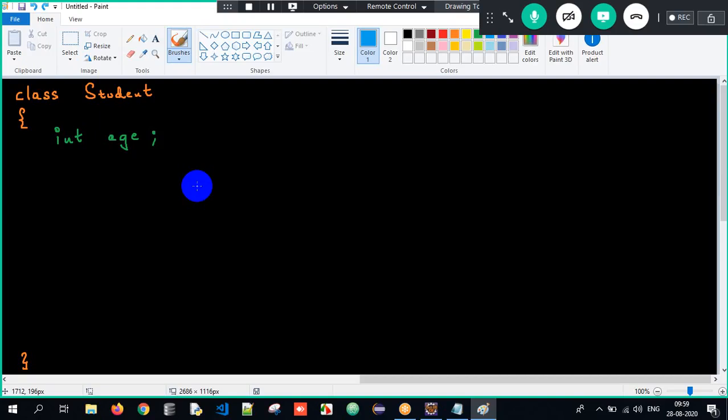As of now, have I defined any constructor? No. So default constructor is virtually, implicitly present. Now I explicitly define. See, class name is student and the constructor name is also student. Open parenthesis close and open curly braces close. Is this an example for default constructor or custom constructor?